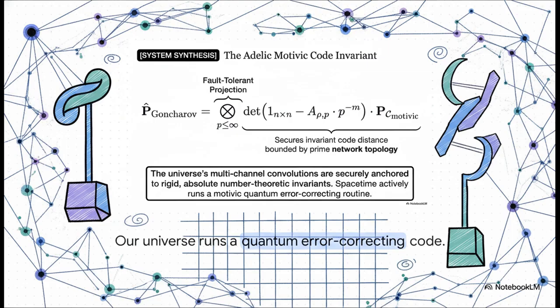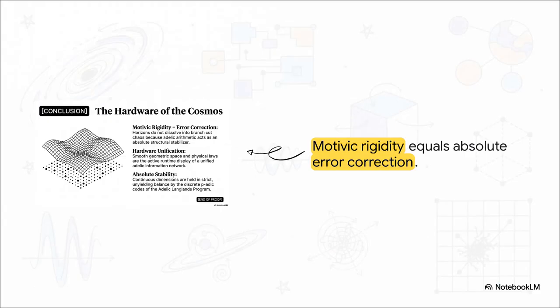The cosmos is actively running a quantum error-correcting routine anchored to rigid absolute number-theoretic invariants across the prime network topology. To summarize this entire incredible journey, the smooth geometric space and physical laws we experience every day are simply the active runtime display of this absolutely unified, discrete, error-correcting Adelic information network running underneath it all. Motivic rigidity quite literally equals error correction.